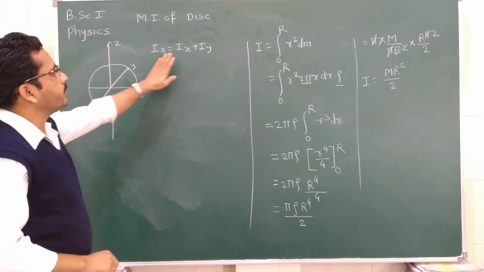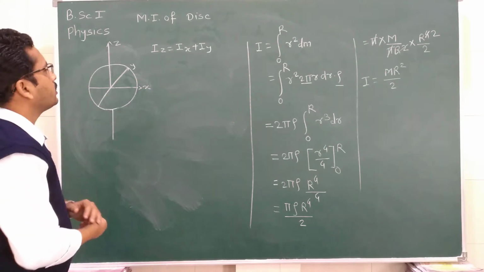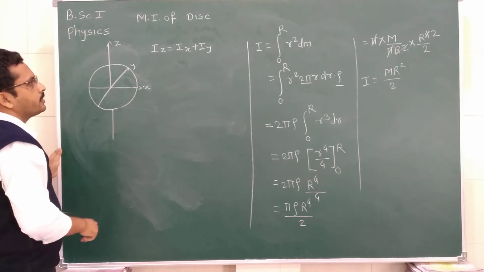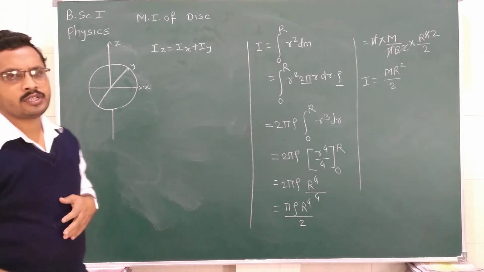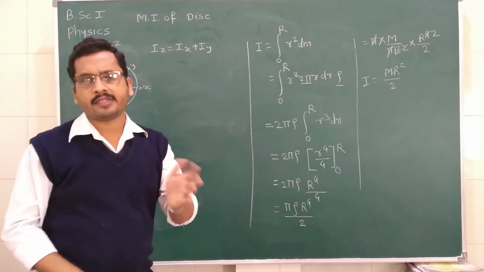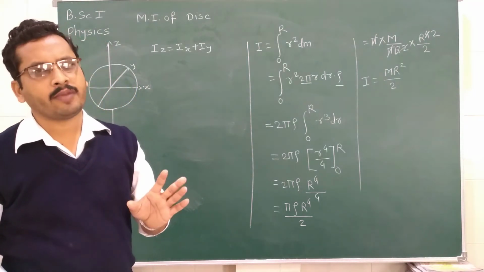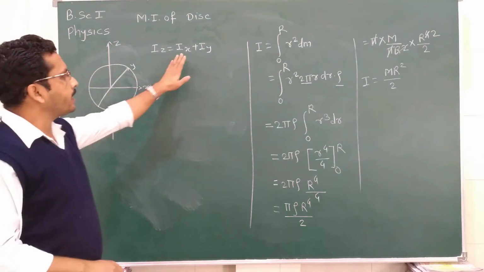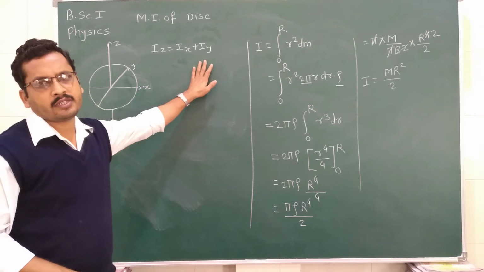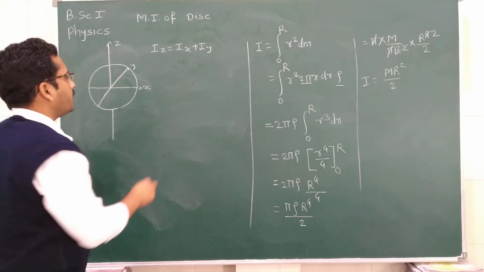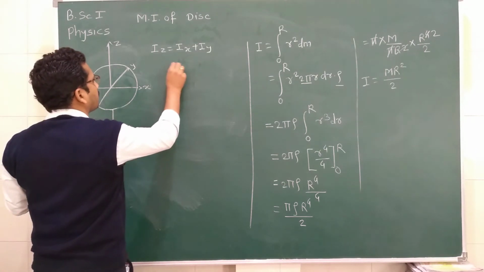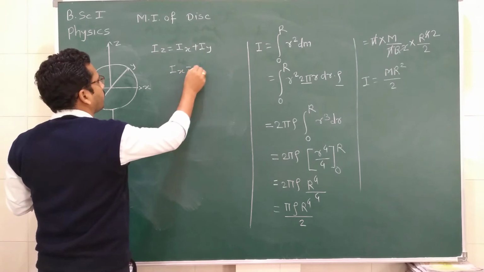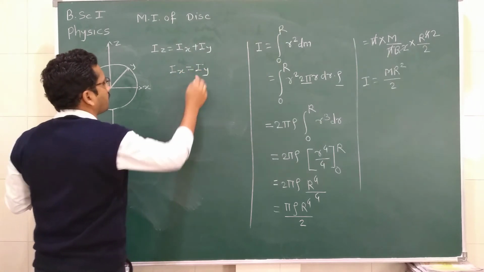But what is Iz, what is Ix and what is Iy? Ix and Iy both are the moment of inertia about a diameter. As the diameters of the disc are the same, we can say that the moment of inertia of the disc about the x-axis and about the y-axis are the same. So we can write Ix is equal to Iy.